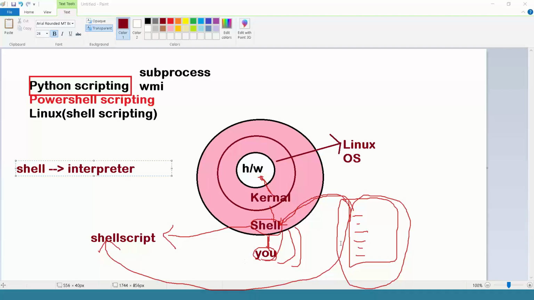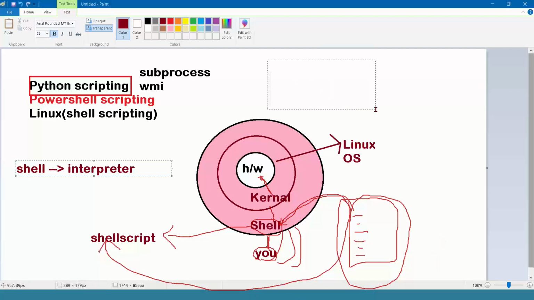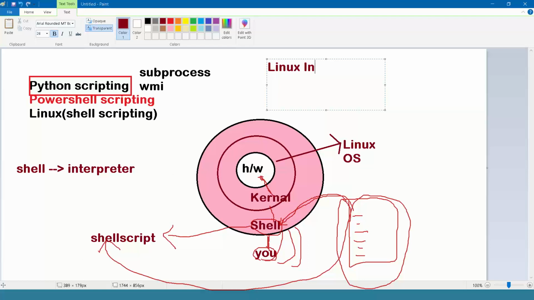Now, closely observe these areas. Who is eligible? Already you should have some Linux basics information. Who is eligible to learn this course? Linux commands, basic Linux commands are required.